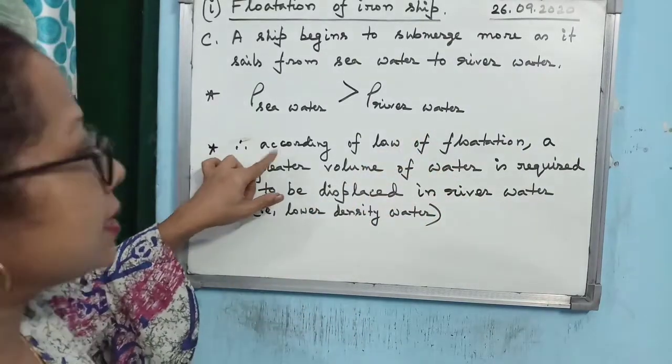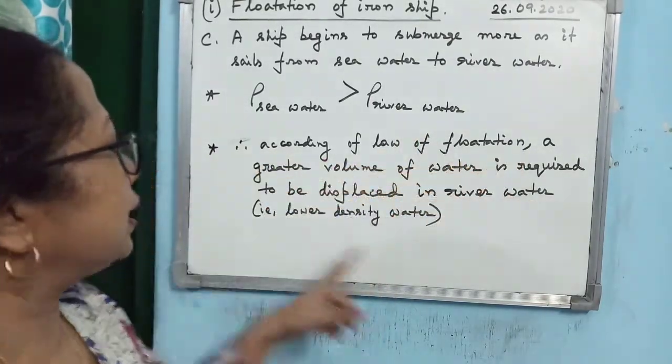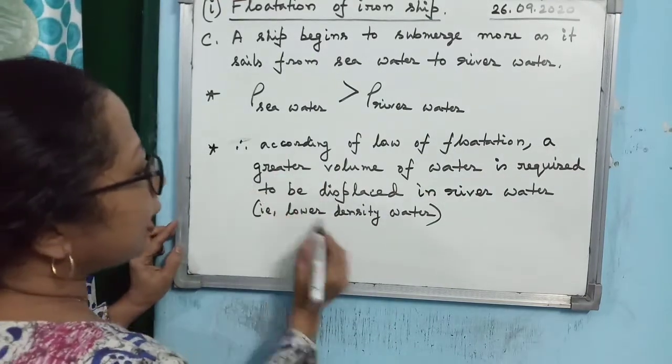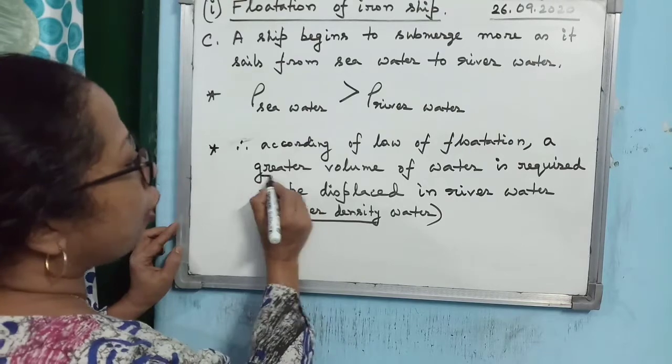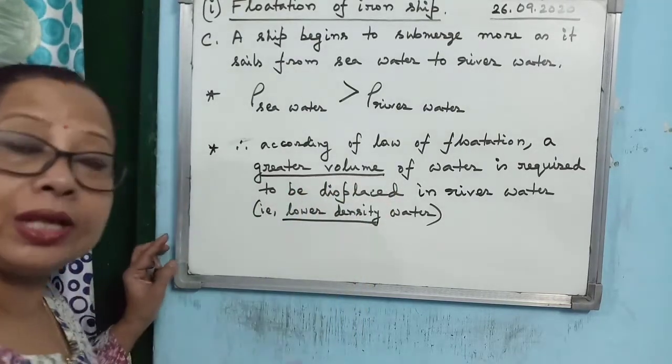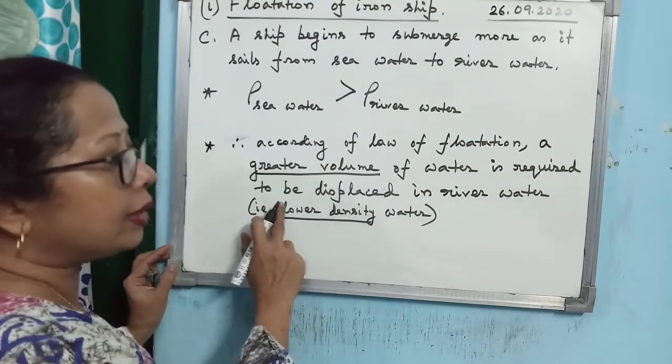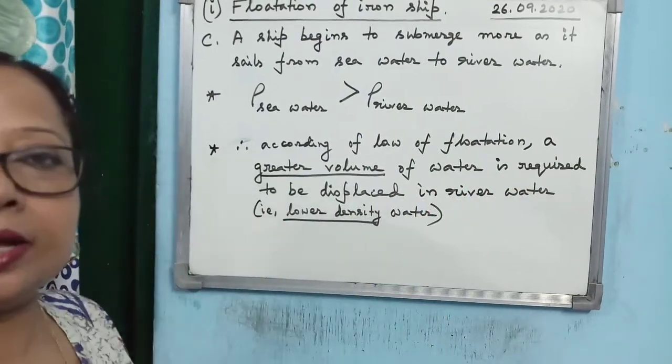And why does it happen? Because according to the law of flotation, a greater volume of water, remember that when the density is less, the volume of the body within the liquid should be more. So a greater volume of water is required to be displaced in river water.